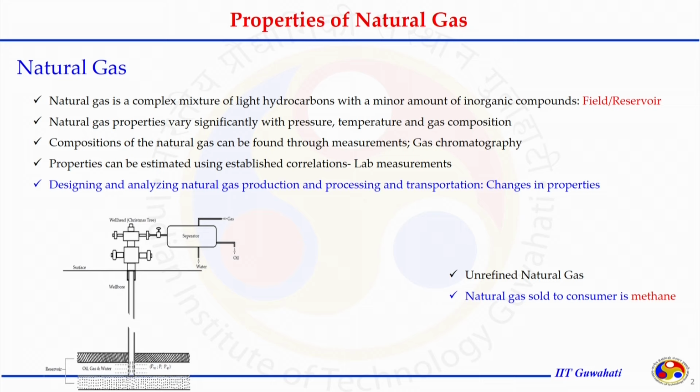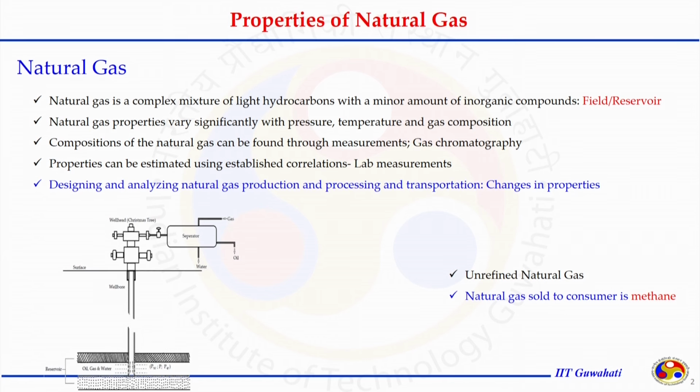Once the compositions are known, the properties can be estimated with well established fundamental expressions, correlations, charts and some empirical correlations. The estimation of these properties is very important. As I already mentioned, the gas is not an ideal gas, it is a real gas, and changes its properties when it travels from one condition to another. Thus, designing and analyzing natural gas production, processing, as well as transportation needs an understanding of how the properties of natural gas change.